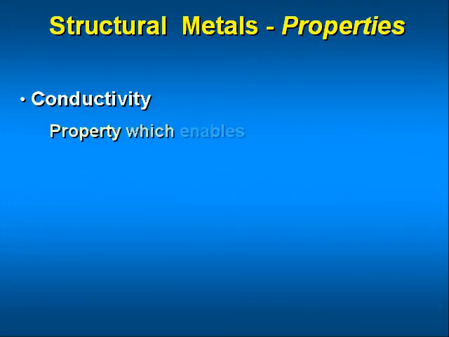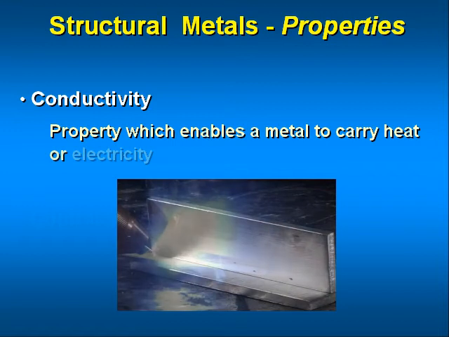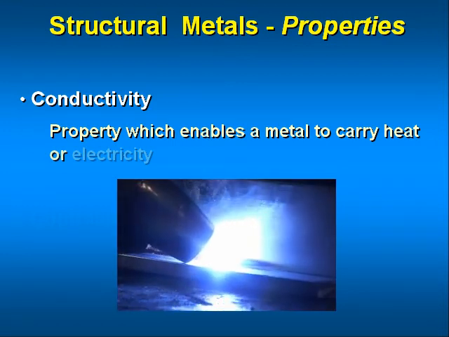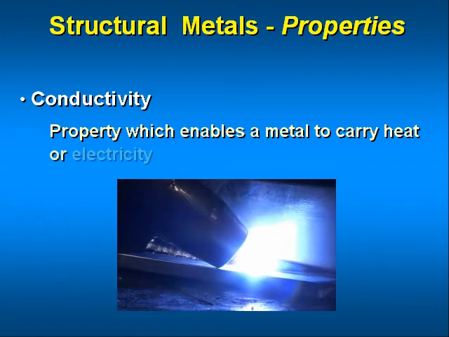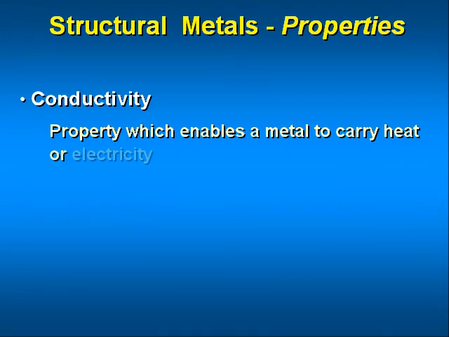Conductivity is the property which enables a metal to carry heat or electricity. The heat conductivity of a metal is especially important in welding because it governs the amount of heat that will be required for proper fusion. Conductivity of a metal to a certain extent determines the type of jig to be used to control expansion and contraction. In spacecraft, electrical conductivity must be considered in conjunction with bonding to eliminate radio interference.